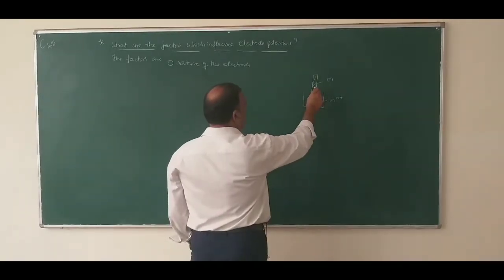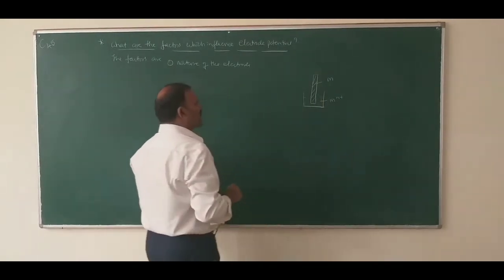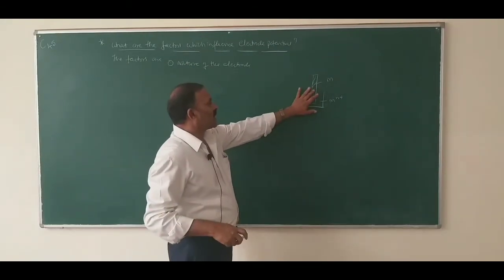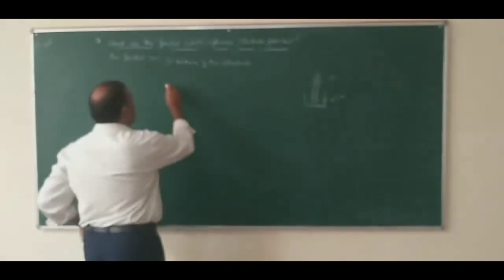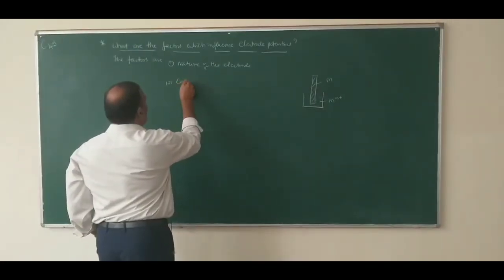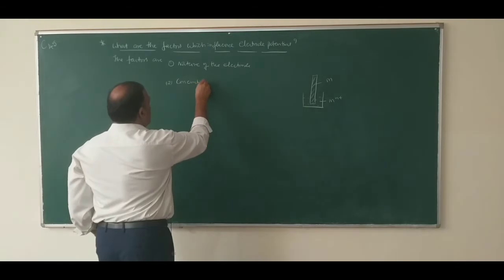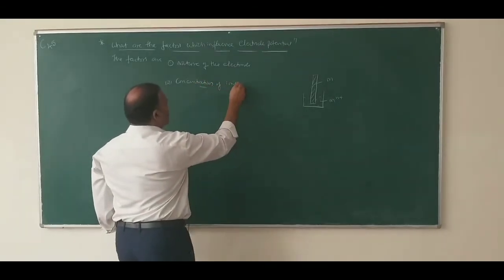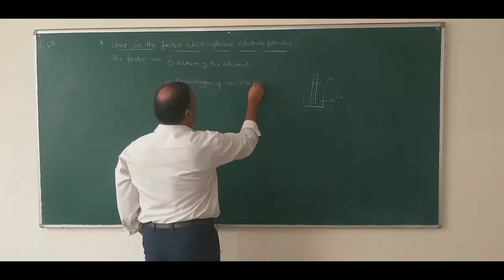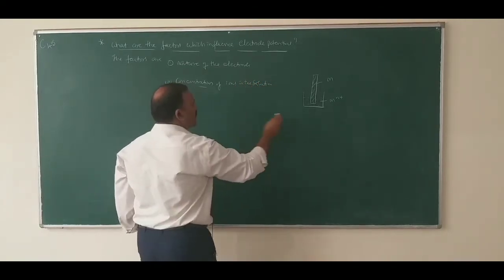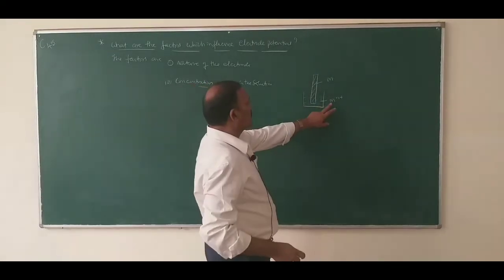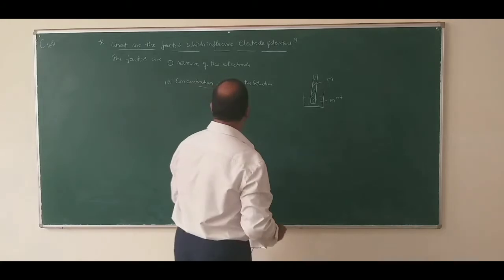The first factor on which the electrode potential depends is the nature of the metal or the electrode. Number two, concentration of ions in the solution. It depends upon the concentration of the metal ions in the solution.